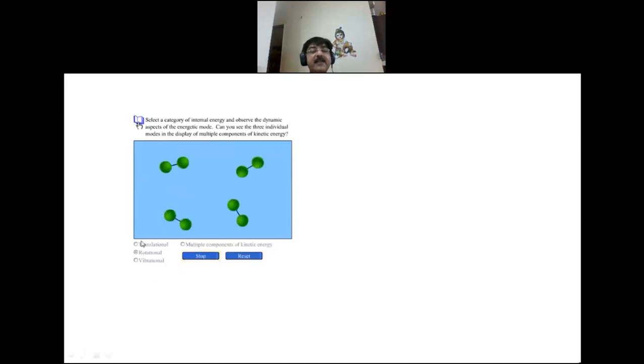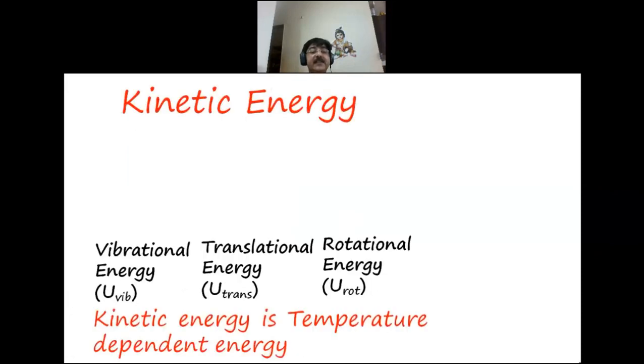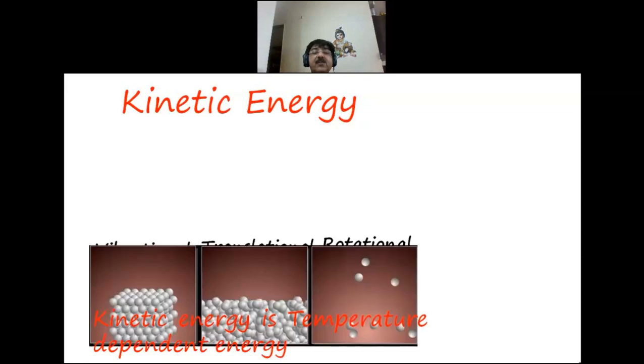If I combine these three types, translational, rotational and vibrational, then this will be called kinetic energy. There are systems which can have multiple components, like they may have translational energy in addition to vibrational, as in the case of a diatomic molecule. So vibrational energy plus translational energy plus rotational energy is total kinetic energy. Kinetic energy is temperature dependent energy. How many forms are there? Vibrational energy, translational energy and rotational energy.